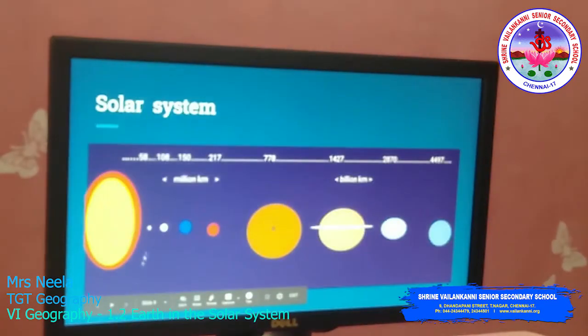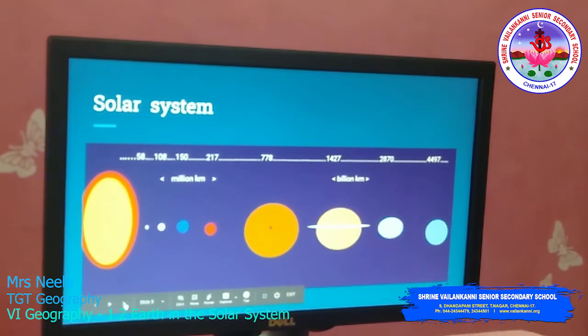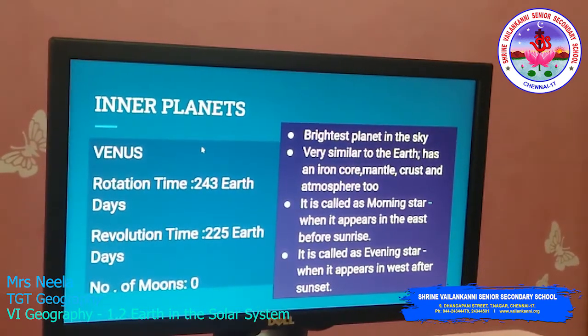Next one is Venus. It is the second planet, and we see that in detail. Venus rotation time is 243 earth days. Revolution time is 225 earth days. Number of moons: 0. Yes, Venus also doesn't have a moon. It is the brightest planet in the sky. It is very similar to the earth. It has an iron core, mantle and crust, and also an atmosphere.